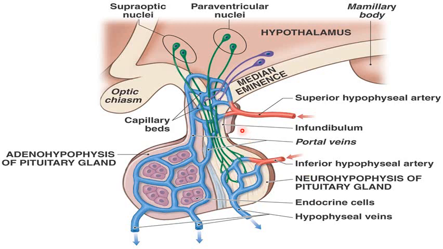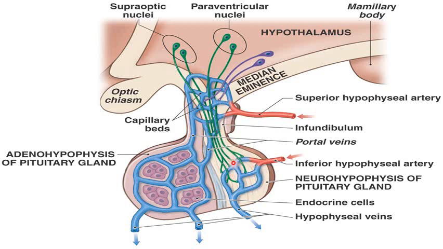You can also see here the superior hypophyseal and inferior hypophyseal arteries, which break up into the capillary network around the median eminence of the hypothalamus, as well as in the posterior pituitary.